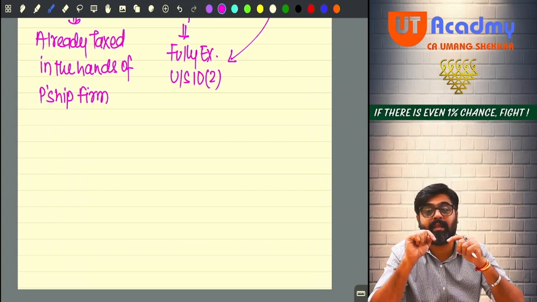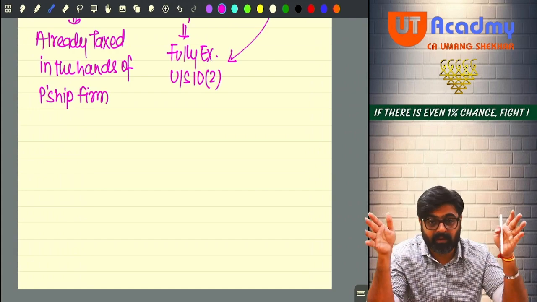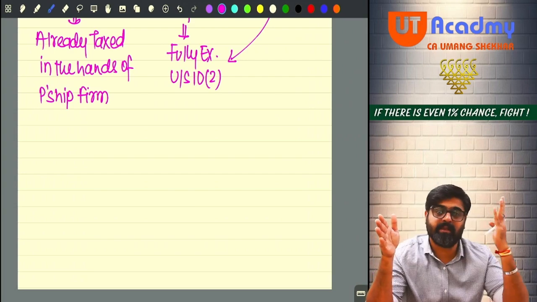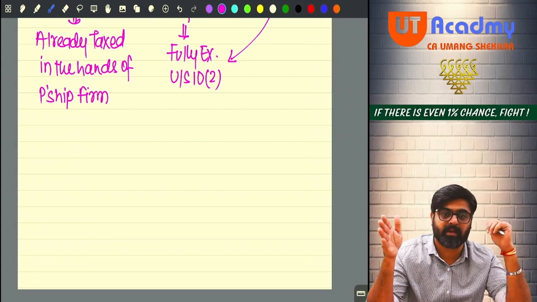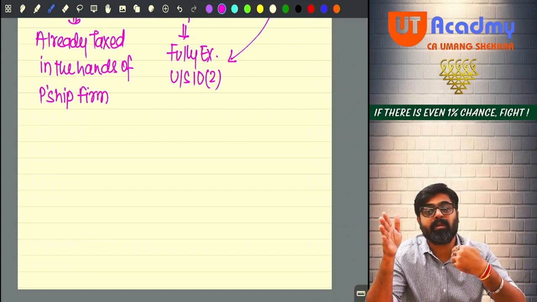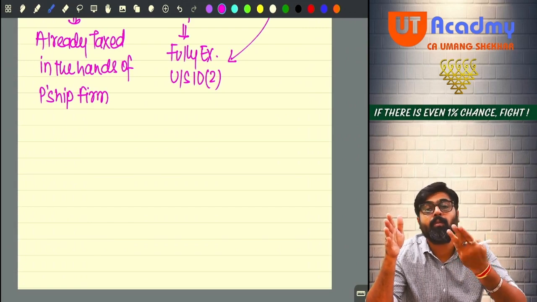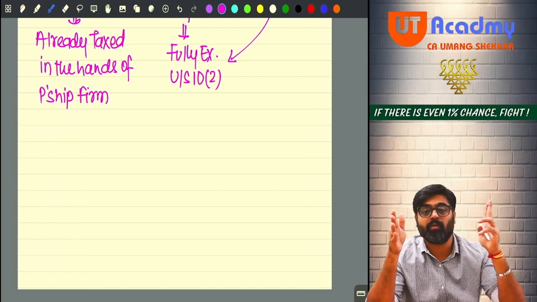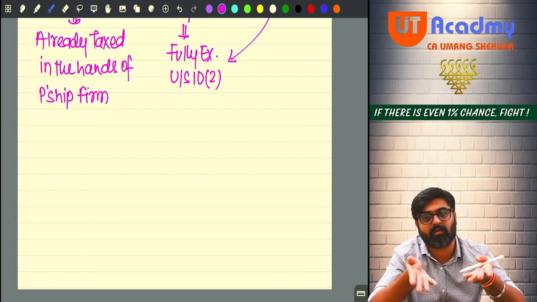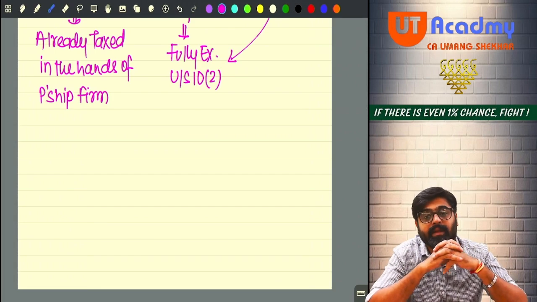Now, whenever between two AGMs the company decides to give more dividend, that is decided in the board meetings held between two AGMs. So one AGM is held right now. The next AGM is about to come after a year. Now till that time, what if the management, the board of directors, wants to give more dividend to the shareholder? They will not have to wait till the AGM. In the board meeting itself, they will decide, they will declare one more dividend. That dividend is known as interim dividend.